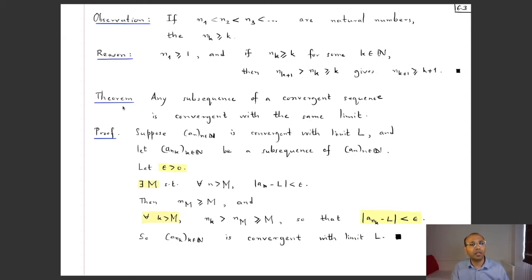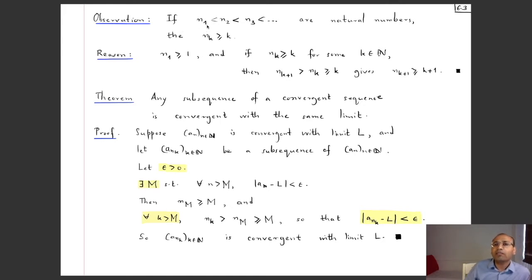And we will now prove the theorem that if you take any subsequence of a convergent sequence, then this subsequence is also convergent. So this property of convergence is inherited, and in fact the subsequence converges with the same limit. Now to prove this, we will need the following observation, and this observation is important to deal with proofs involving subsequences.